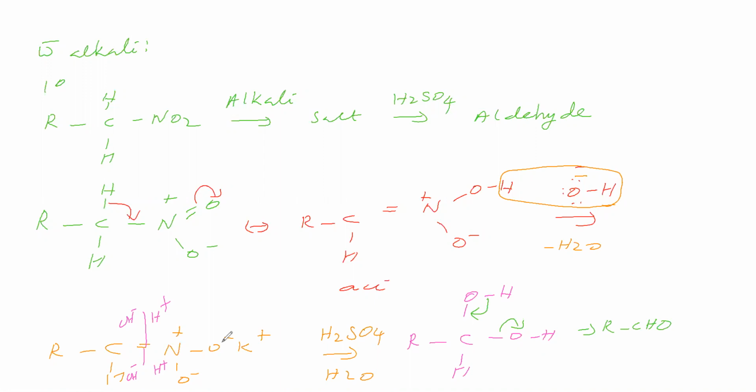So what about the remaining part? The remaining part is HN+(O−)O−, like this. Acid is present, meaning sulfuric acid, therefore it becomes OH and OH, with an H here.